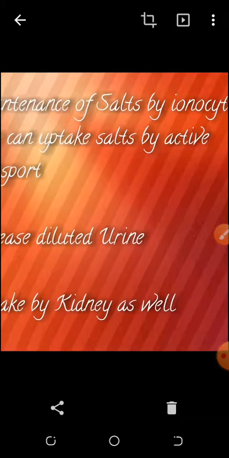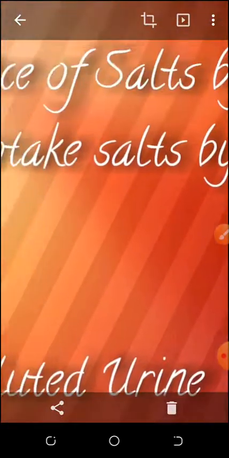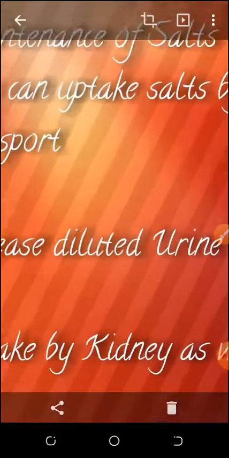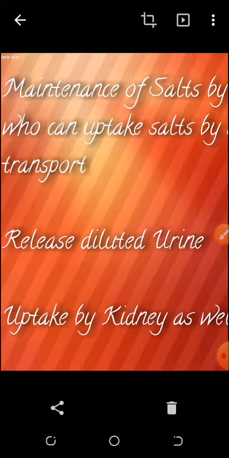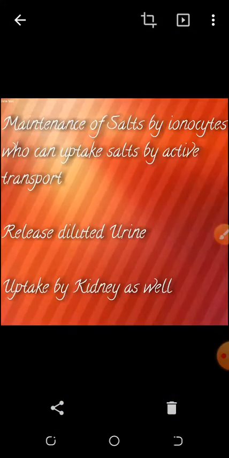Similarly, fishes who are living in the water already have a problem when they are living in the seawater. What is happening? The salt is going from high concentration to low concentration. Look here students, if the salts are outside more and inside less, which solution is outside? Hypertonic. Which solution is inside? Hypotonic, because salt is less inside, water is more. The salt will come from outside to inside.